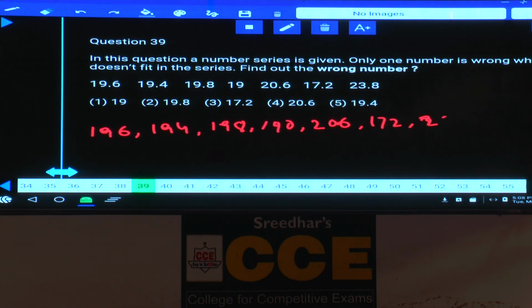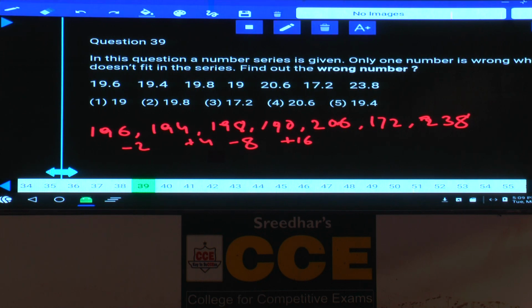Now, if you multiply each of these numbers with 10, these are the numbers. Then 196 and 194. What is the difference here? Minus 2. And what is the next difference between these two? Next one is plus 4 and plus 4, and here the difference is minus 8. Here plus 16: 2, 4, 8, 16.